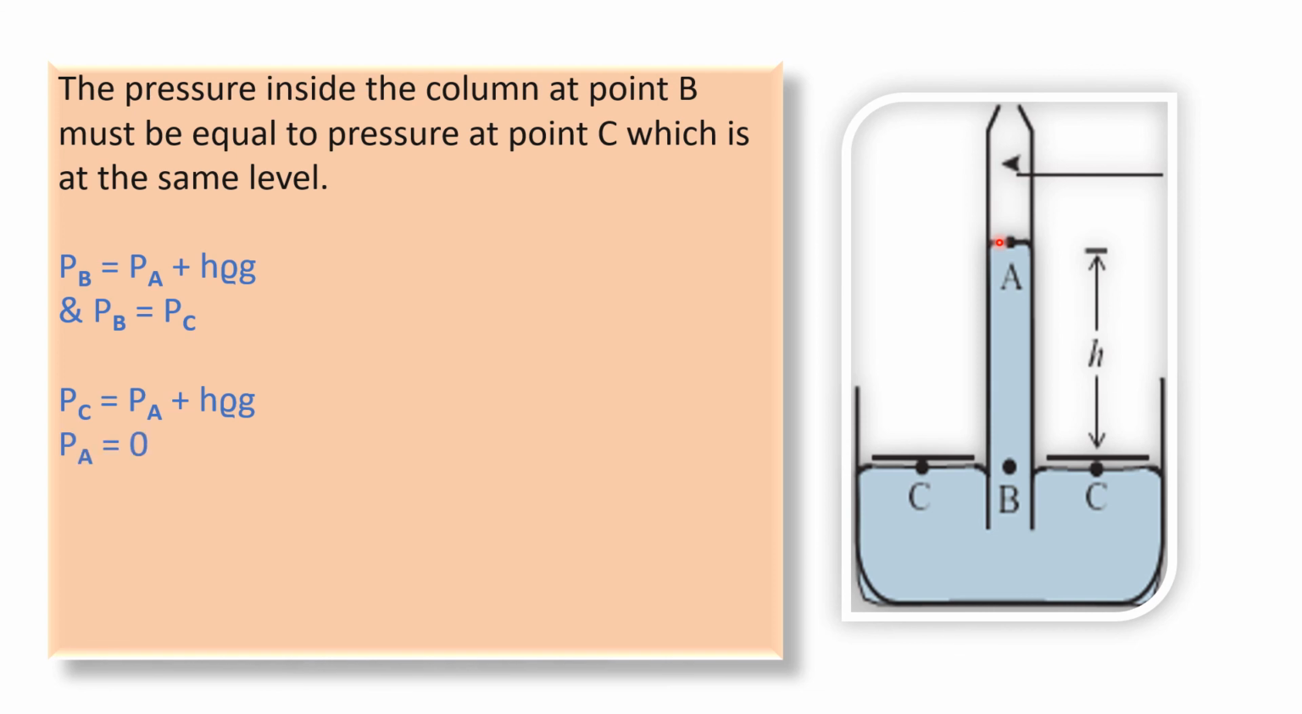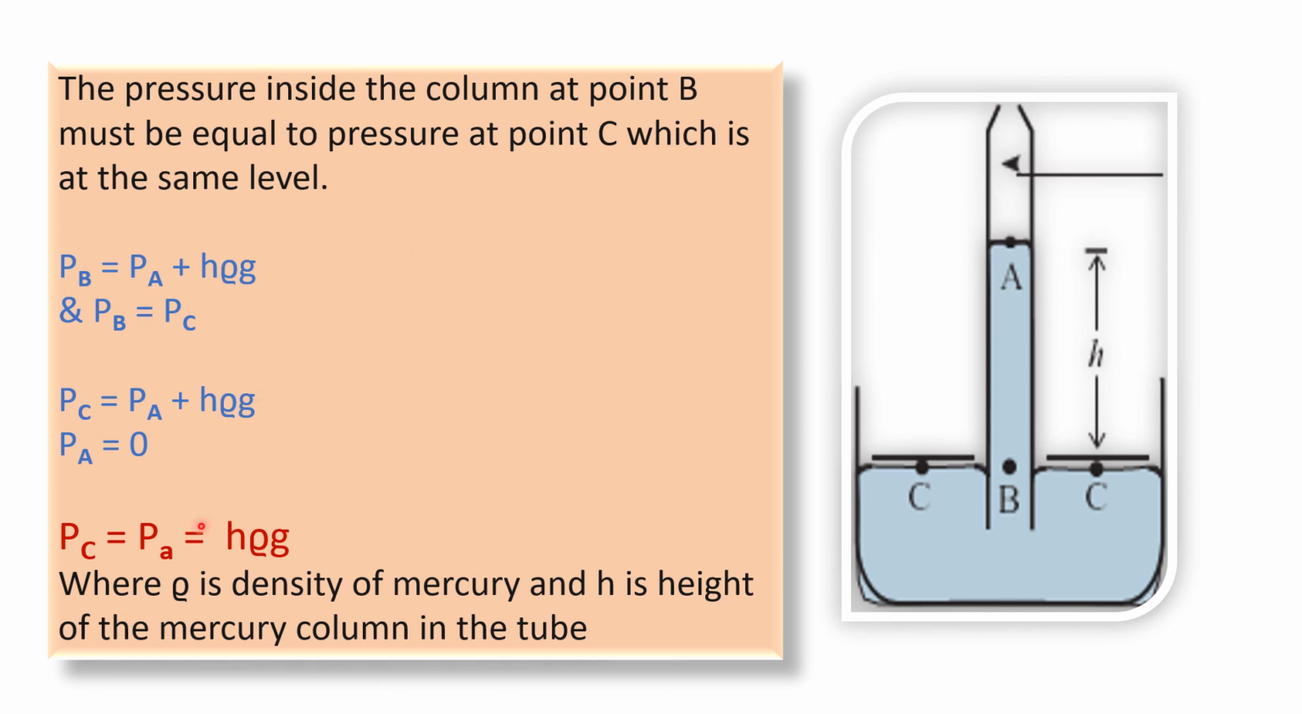So we will substitute here PA equals 0, and therefore PC is equal to the pressure which is due to the atmosphere. So whatever pressure the atmosphere is exerting, that pressure is PC, which is equal to H rho G. So here we substituted PA as 0, and therefore PC is equal to H rho G, which is nothing but the pressure due to the mercury column above the point B. So by measuring the height of the mercury column in the glass tube and by substituting the value of rho, that is density of mercury, we can calculate the atmospheric pressure.